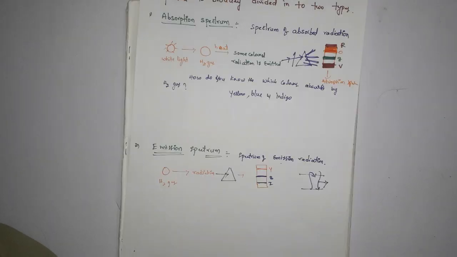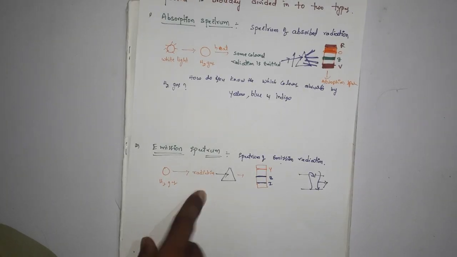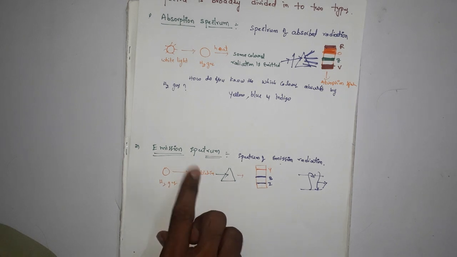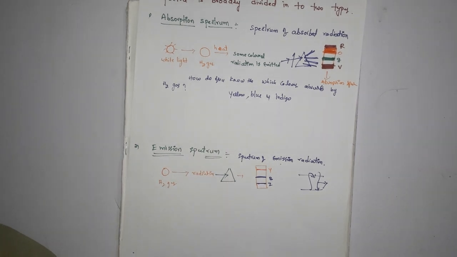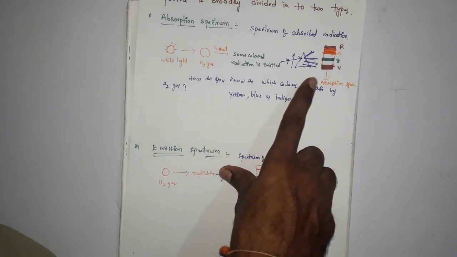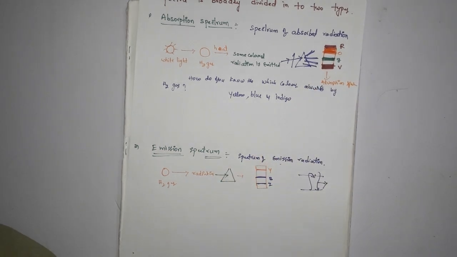Here one more important thing is there. What is the main difference between emission and absorption spectrum? Whatever colored lines were missing in the absorption spectrum, they will appear in the emission spectrum.